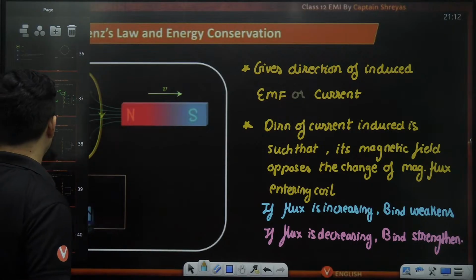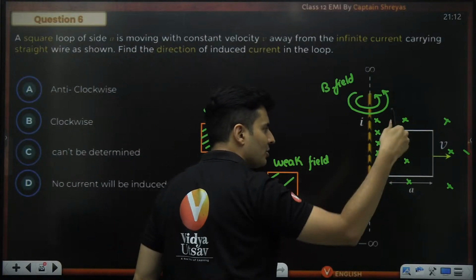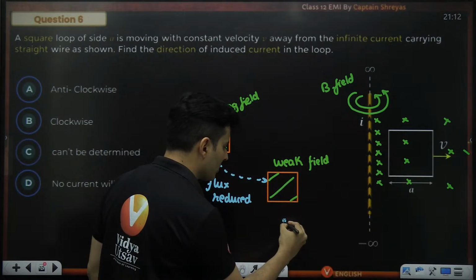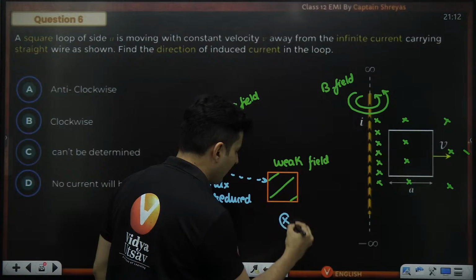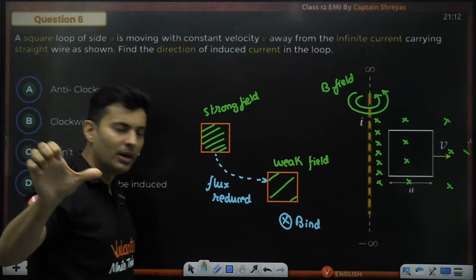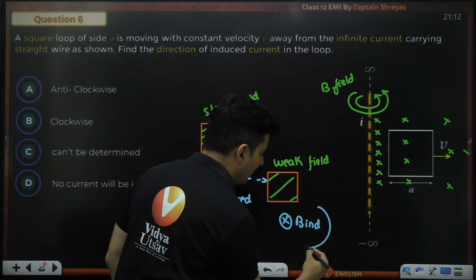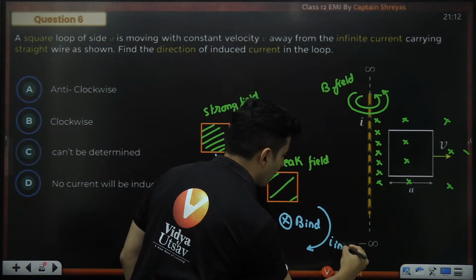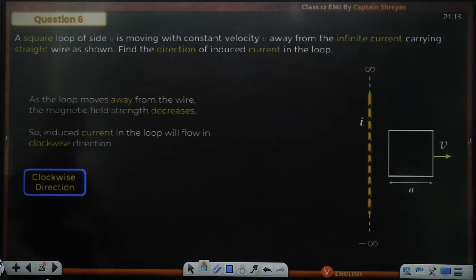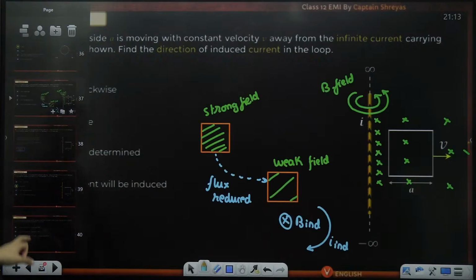So to strengthen it, you need to create an induced field in the inward direction. So the induced field will be like this, which means your thumb should go inside, the fingers will go like this. So the current will be in this direction. Which direction is this? Clockwise. So option B will be the right answer. Yes, perfect. Clockwise is the correct answer.